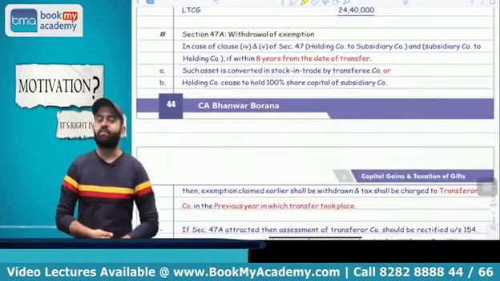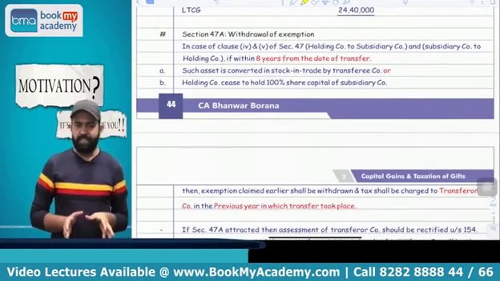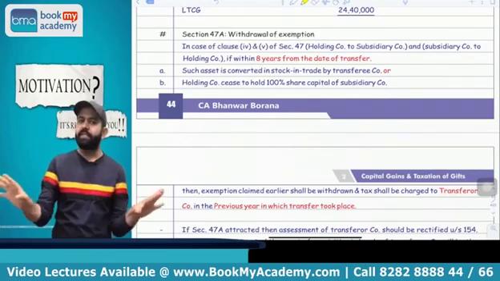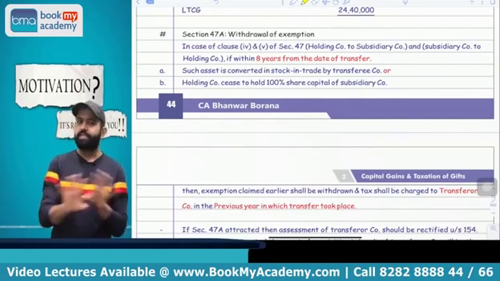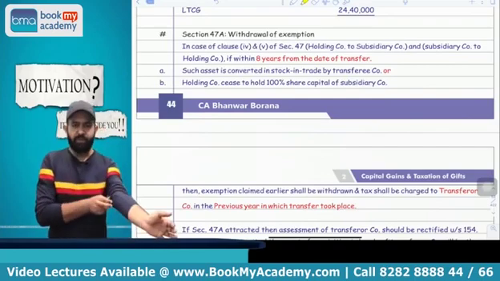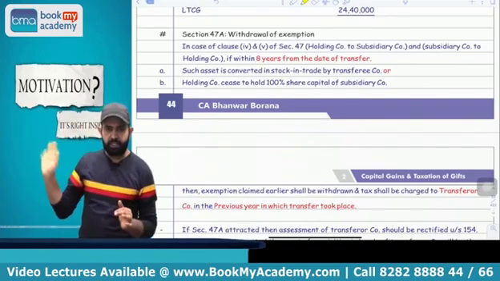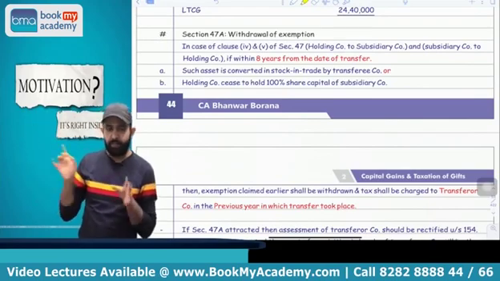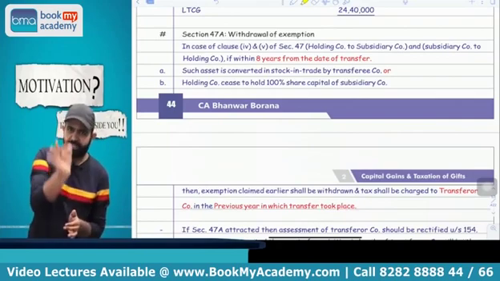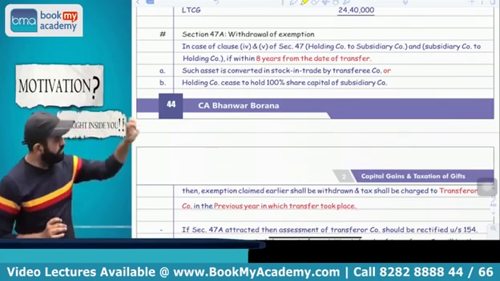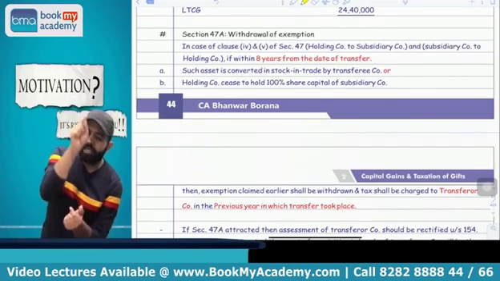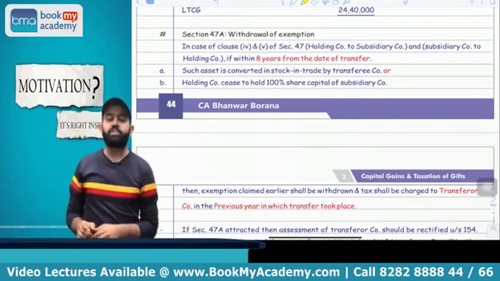Yes. Now try to understand one more thing. In case of holding subsidiary, if the holding company transfers asset to a 100% subsidiary or the subsidiary company transfers asset to the holding company, capital gain is not applicable. It is not treated as transfer. But there is one section 47A, and 47A is saying, all people please pay attention, that the transfer is not treated as transfer, capital gain is not applicable, but there are two conditions. Within 8 years from the date of transfer, the transferee company should not convert that asset into stock in trade, and there should be a 100% holding subsidiary relationship for 8 years.